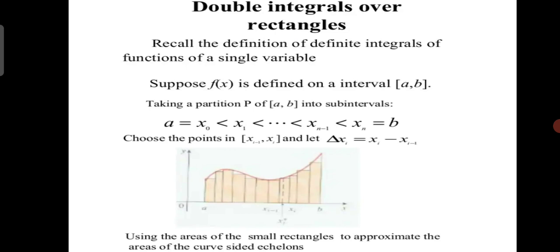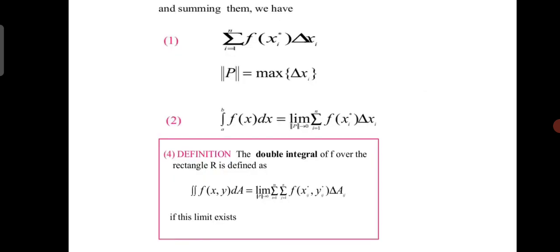Using the areas of the small rectangles to approximate the area under the curve, and summing them, we have the sum over i equal to 1 to n of f of xi delta xi, where the norm of P is the maximum delta xi. Then the integral from a to b of f of x dx is equal to the limit as the norm of P tends to 0 of the sum over i equal to 1 to n of f of xi delta xi.